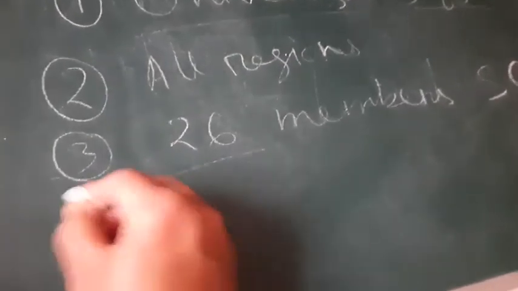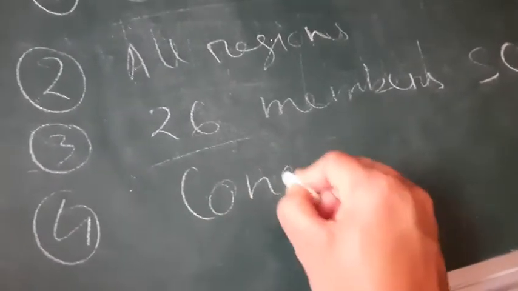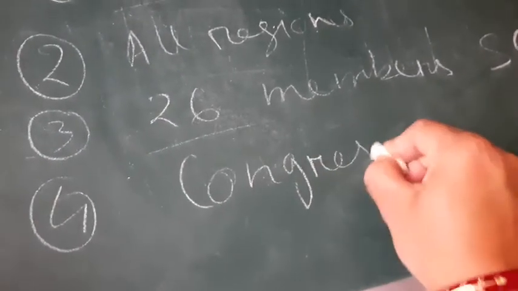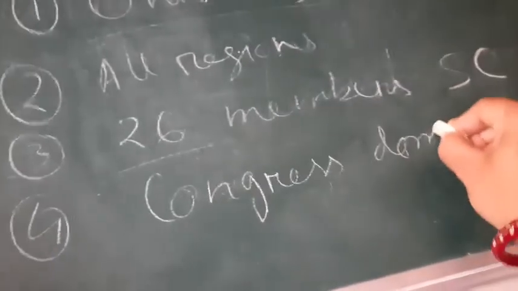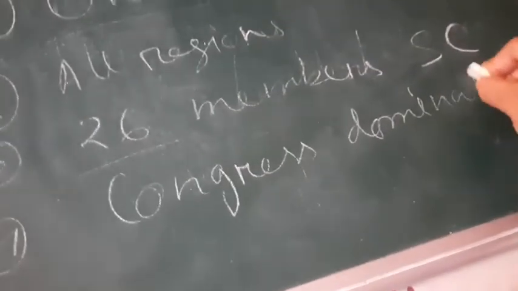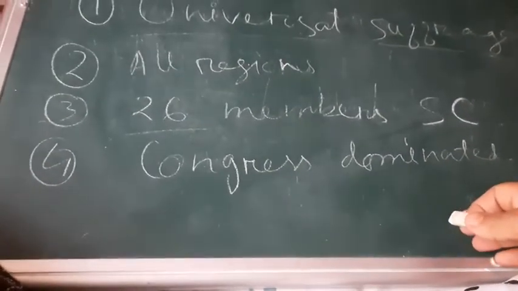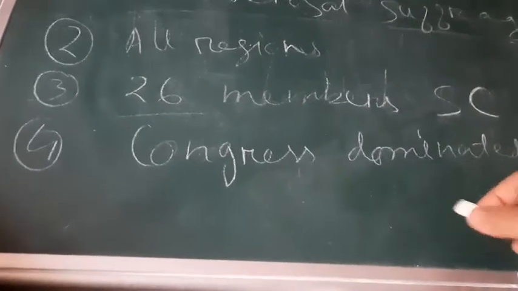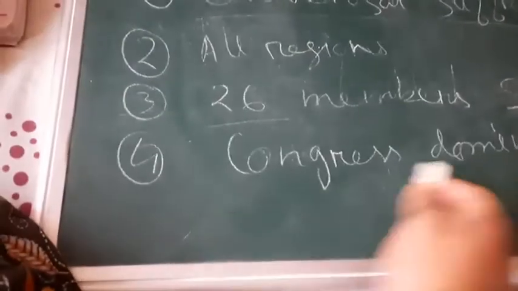And lastly, it was a Congress dominated body. Okay, it was a Congress dominated body because at the time of our independence, Congress was the only party directly involved in the freedom struggle or independence of India. So it was a Congress dominated body.